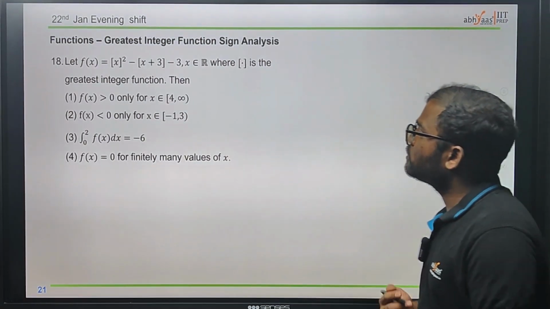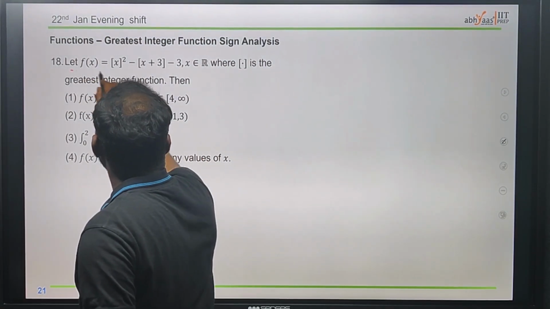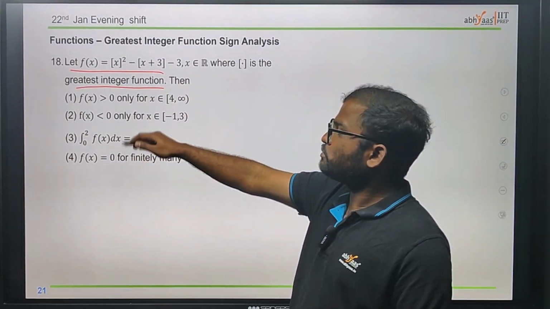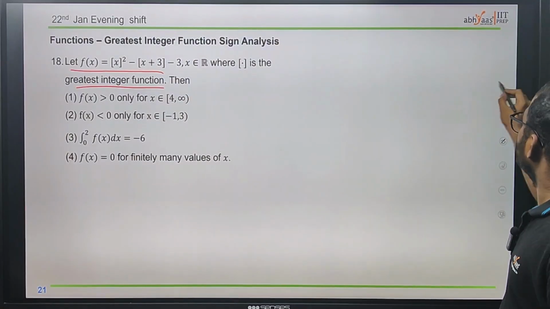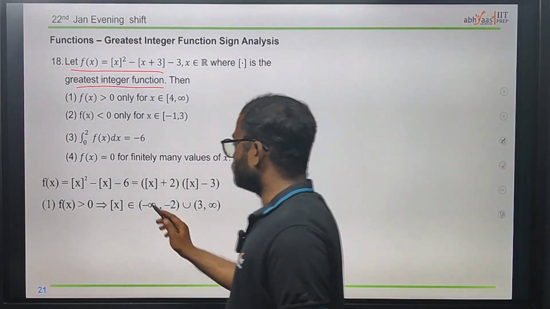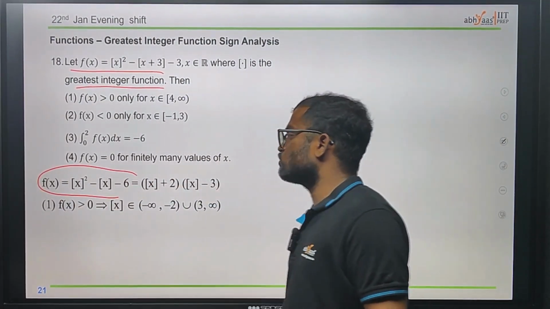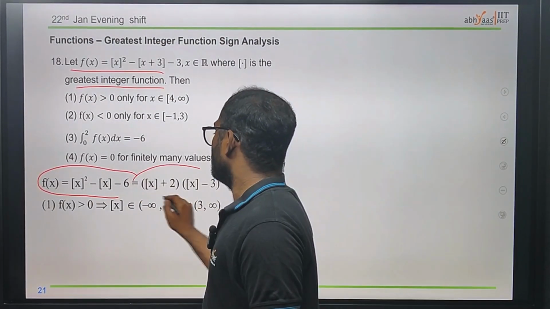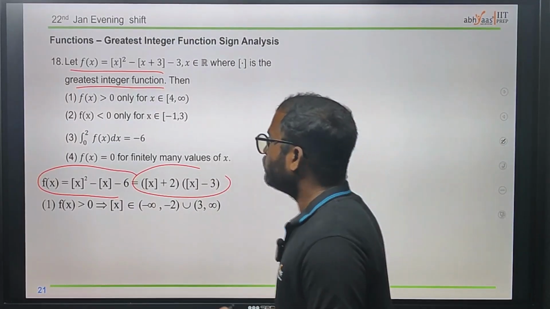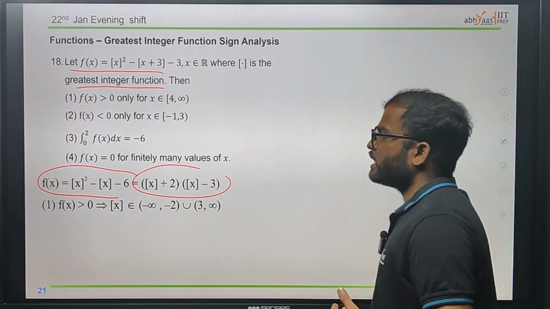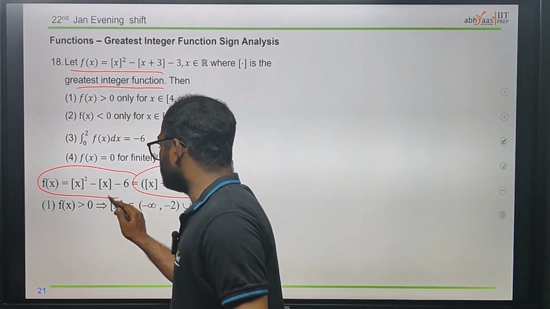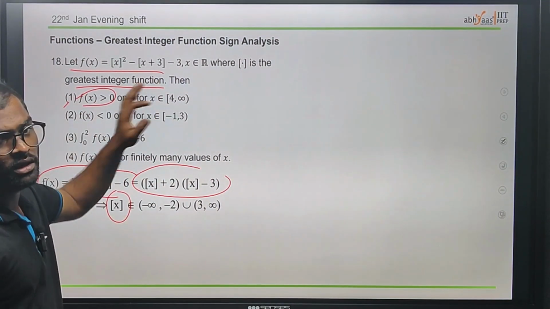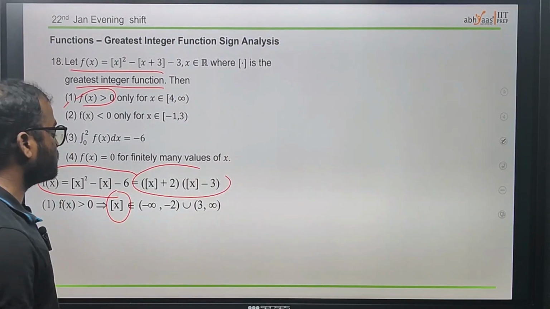Next thing, we have a question on the greatest integer function. Now we need to check all these options in order to solve this one. See here, this is the function we have. First we need to make it look like a quadratic equation, and using the factors we can easily find some points. Then for the greatest integer x, check option 1: it has to be greater than 0 for x belonging to 4 comma infinity. Whether it is correct or wrong, we have to check.